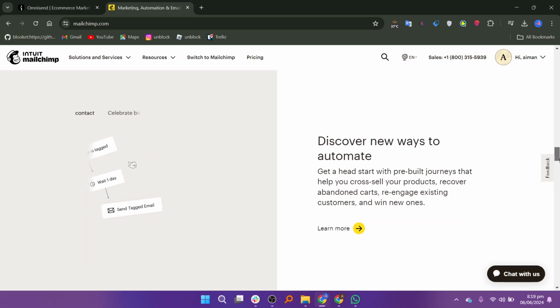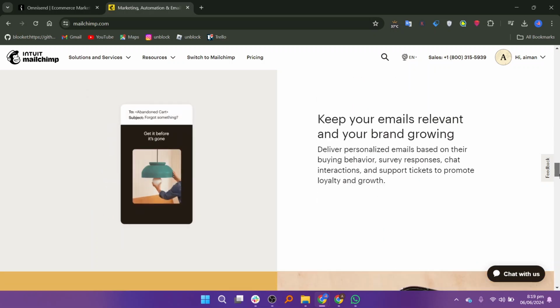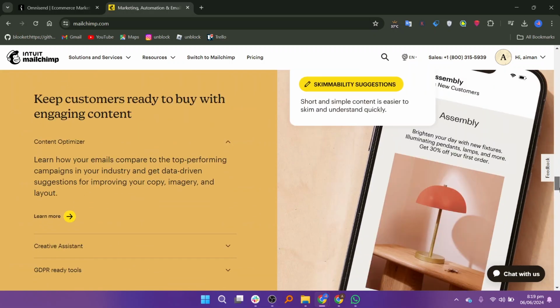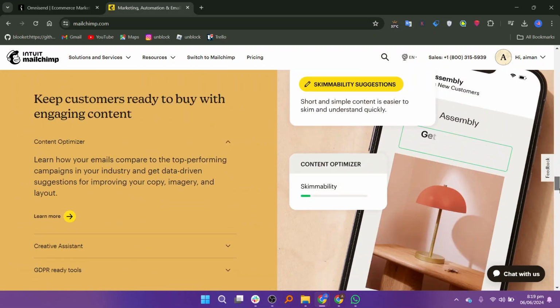You can sign up or log into Mailchimp by adding a username or email along with a password. So, that is Omnisend versus Mailchimp.